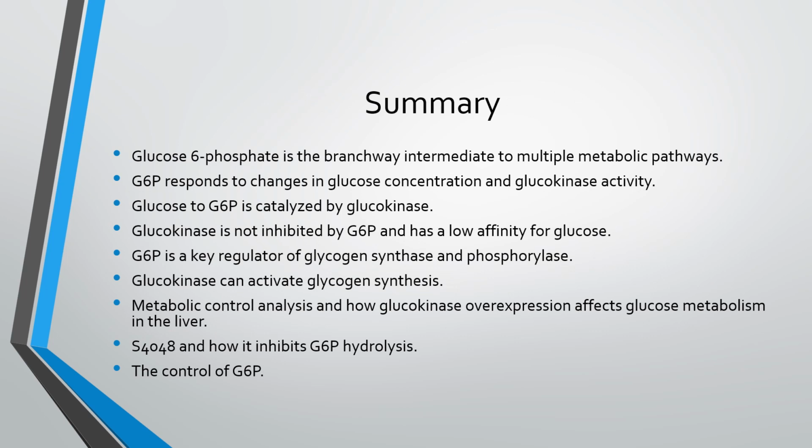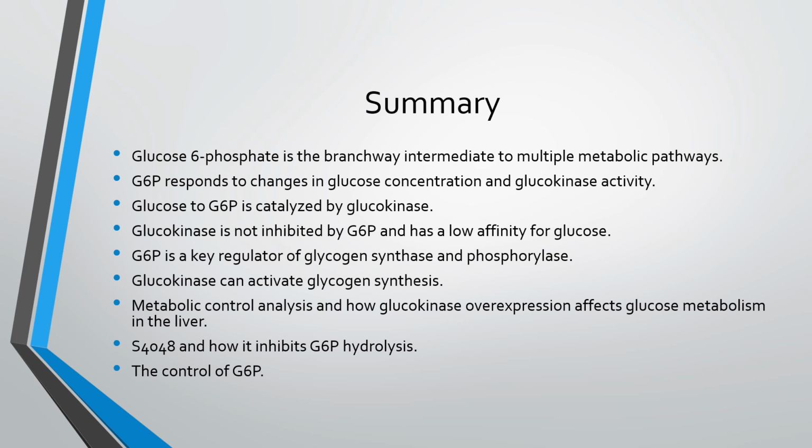In summary, the things learned was glucose 6-phosphate is intermediate to multiple pathways. It also responds to changes in glucose concentration and glucokinase activity, and glucose 6-phosphate is catalyzed by glucokinase. Glucokinase is also not inhibited by glucose 6-phosphate and has a low affinity for glucose.